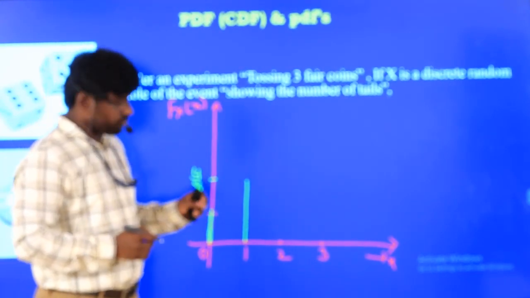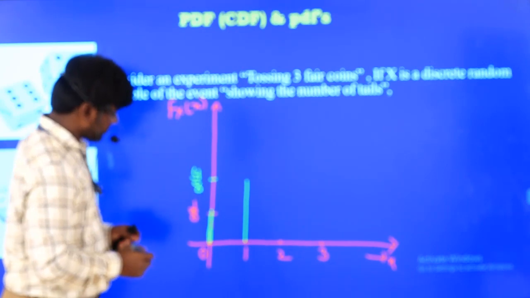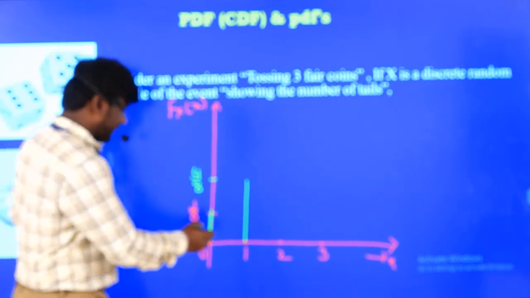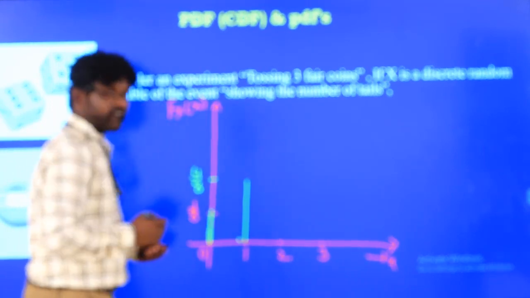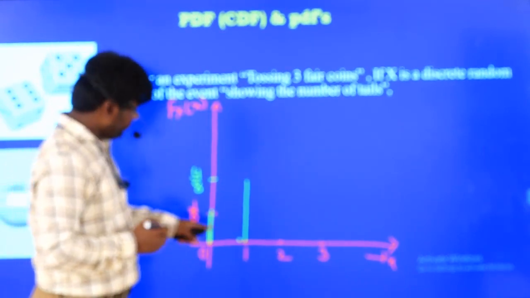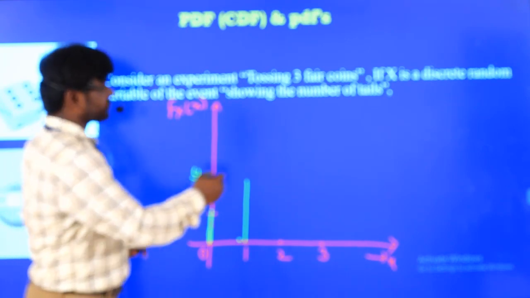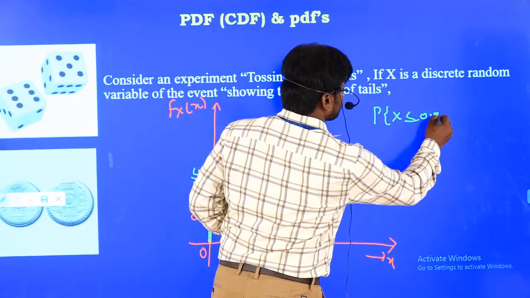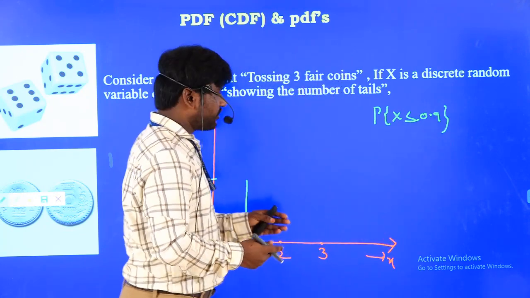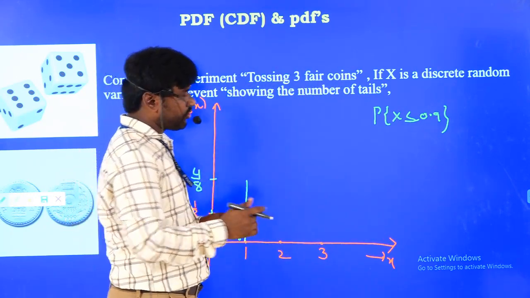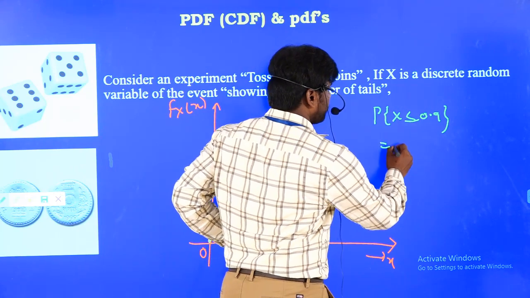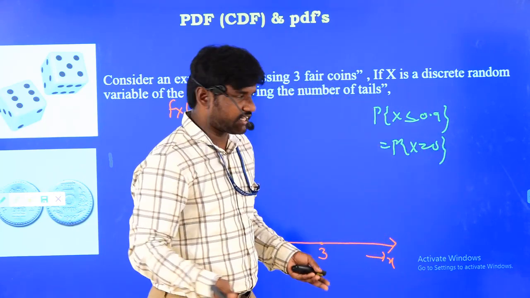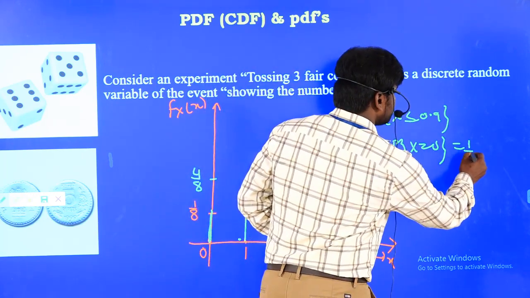But I have a question: suppose we take the value at exactly 0.9, what will happen? The probability lies at x less than or equal to 0.9. What is the meaning of this? It should add all the previous values up to 0.9. What values do we have? We have only x equal to 0, and there are no remaining probabilities. So the value is 1 by 8.